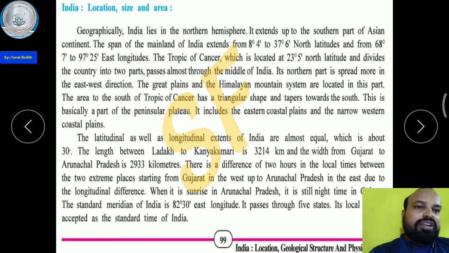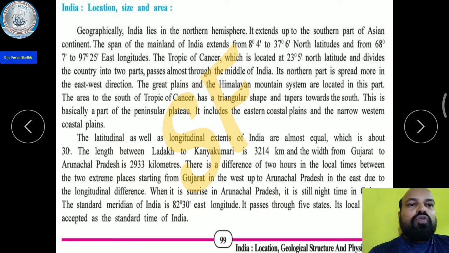that is passed through as the standard time. Previously it was known as Allahabad, now it is known as Mirzapur, in UP, and that is why this time is considered for the whole country. There is the same time. So what is the time in Allahabad? That time we have to consider in the whole country.